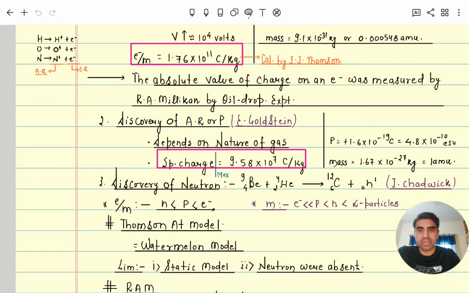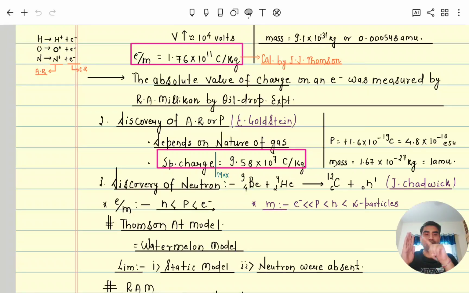After some years, the discovery of anode rays came by E. Goldstein, using the same apparatus, but instead of a cathode he used a perforated cathode, meaning one with many canals, holes in it.